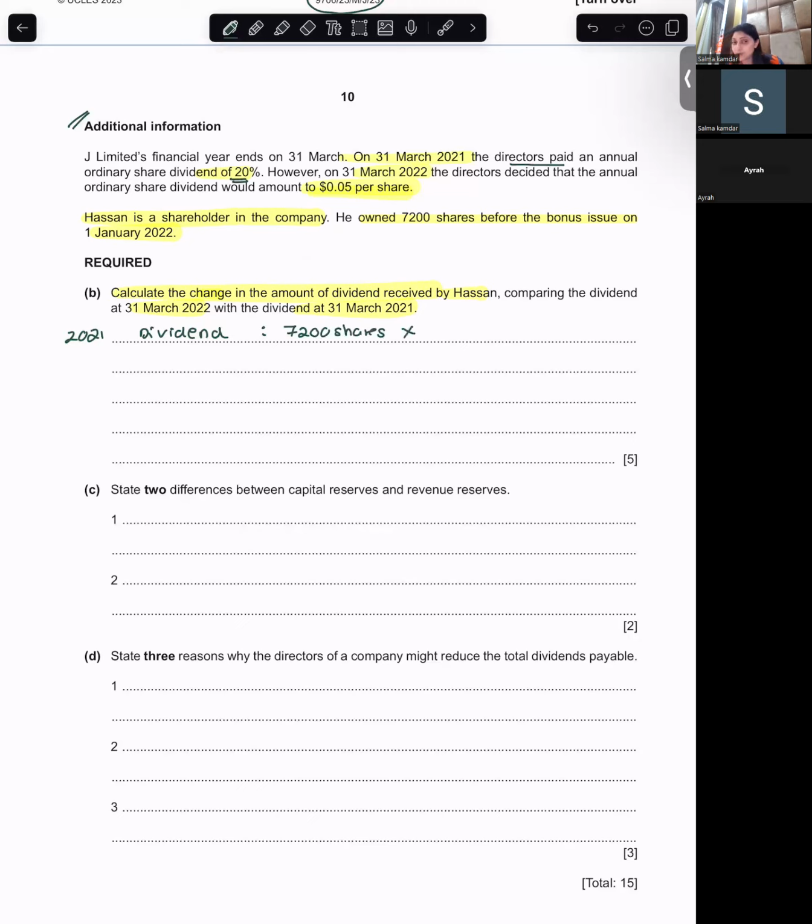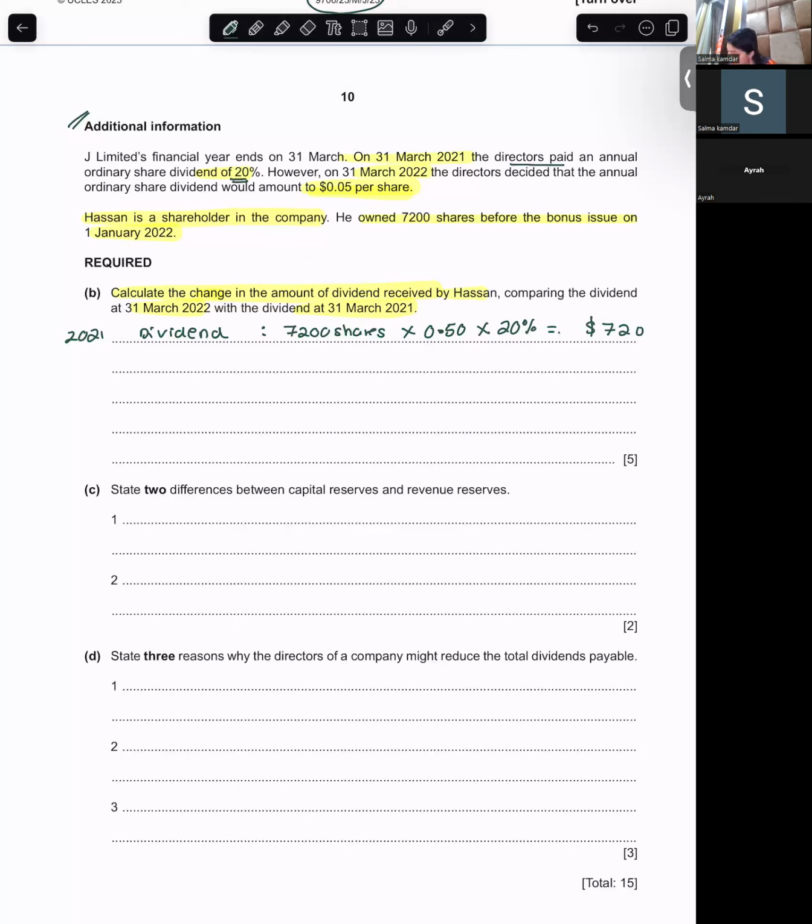Always you get dividend on the face value. 7,200 shares, so what is the face value? 0.50, into 20%. So it comes up to how much? It comes up to 720. So the dividend of 2021 is 720.